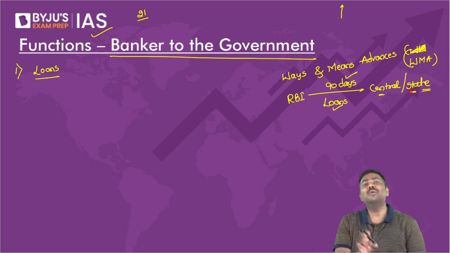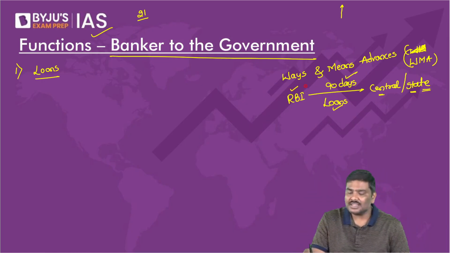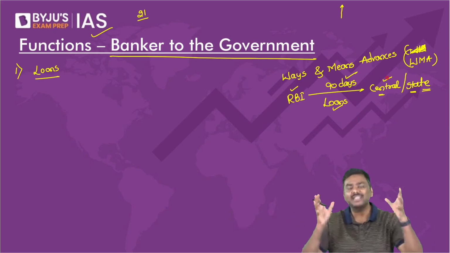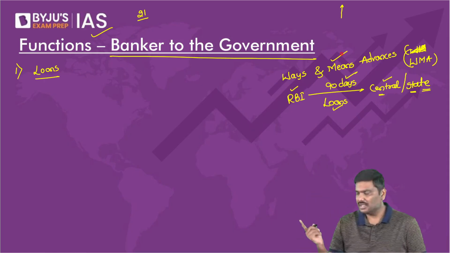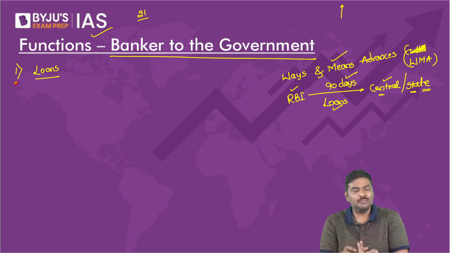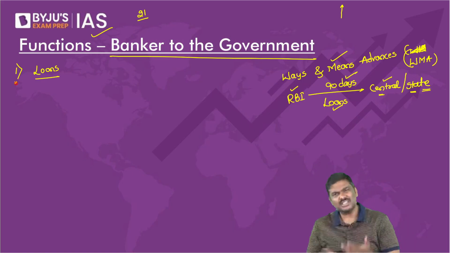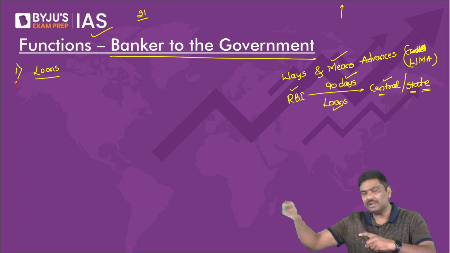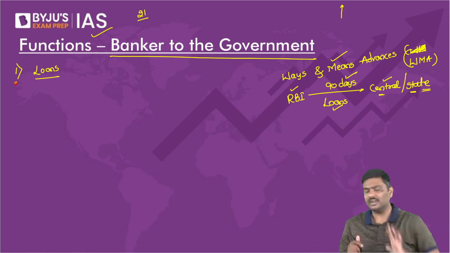And who will decide the maximum amount under Ways and Means Advances? RBI and the central government, through consultation, will decide the maximum amount that RBI is allowed to give as loan under Ways and Means Advances. So is it okay if I say RBI will provide loans to the governments in India? Will they charge interest? Of course, yes. There is a term called the repo rate of interest. We'll discuss the repo rate in some time. Have patience. Of course, RBI will charge a rate of interest on it.